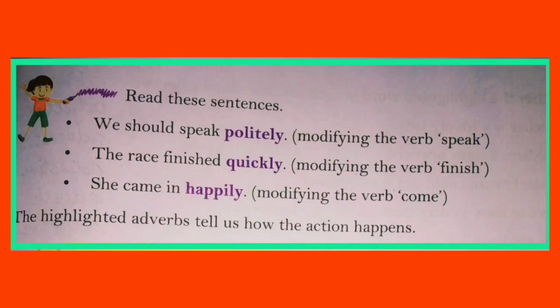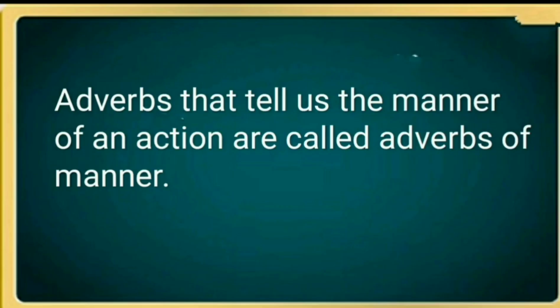Now read these sentences. We should speak politely. Here the word politely modifies the verb speak. The race finished quickly. Here the highlighted word quickly modifies the verb finish. She came in happily. The word happily modifies the verb come. The highlighted adverbs tell us how the action happens. Adverbs that tell us the manner of an action are called adverbs of manner. That means it answers the question how the action is performed.